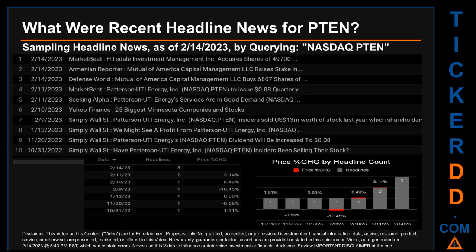price for the ticker. The day saw a drop of minus 10.45% when PTEN opened trading at 16.07 and closed at $14.39. There was one found headline when Simply Wall Street published the headline that read, Patterson-UTI Energy insiders sold $13 million worth of stock last year, which shareholders may not want to overlook.